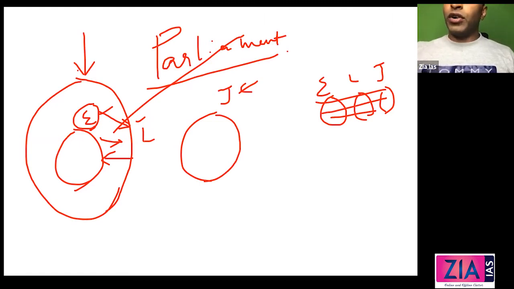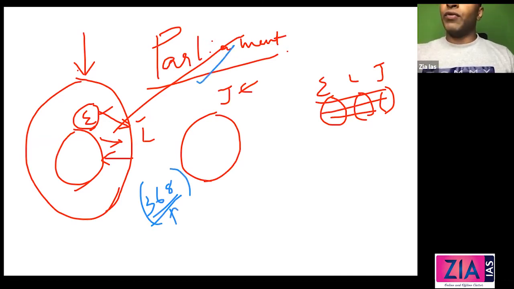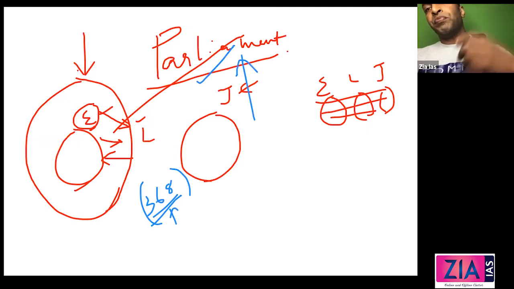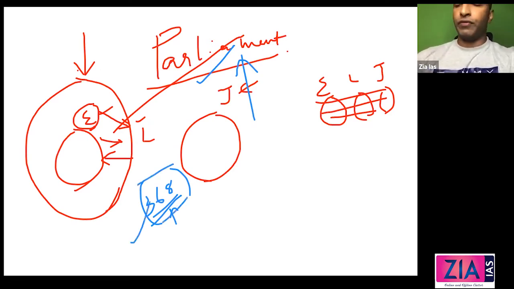Now, what is the most important role of Parliament otherwise? Article 368. This is one of the most important ones, because of this only, who can amend the Constitution? Parliament can amend the Constitution. Why is amendment required? Because the system is changing, the society is changing, people's aspirations are changing. So the Constitution should not be a static document. It has to be an evolving, living document, organismic. It should keep on changing based on the aspirations of the people, and Parliament makes that possible. So that is also one of the most important functions of Parliament.